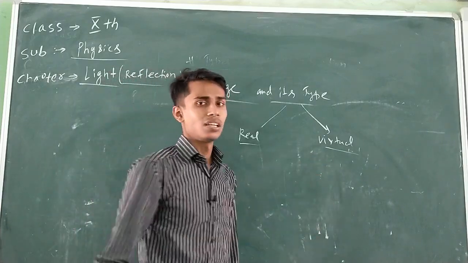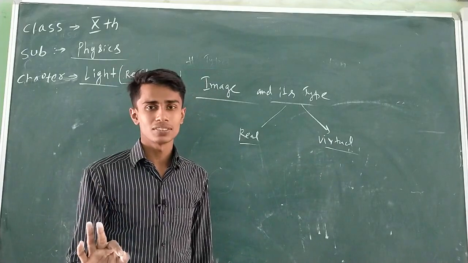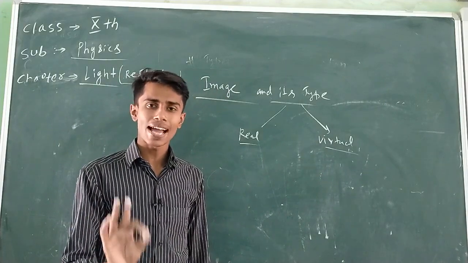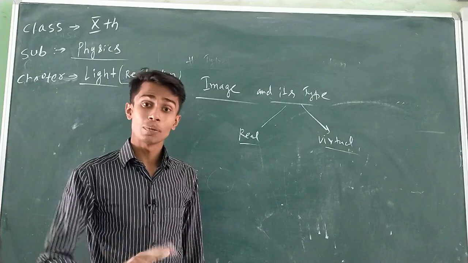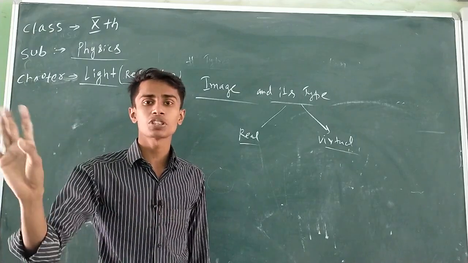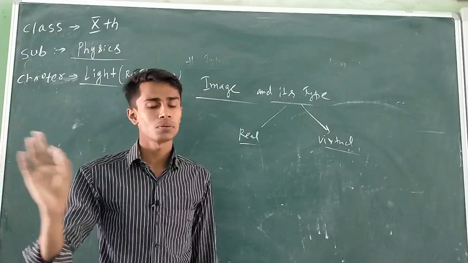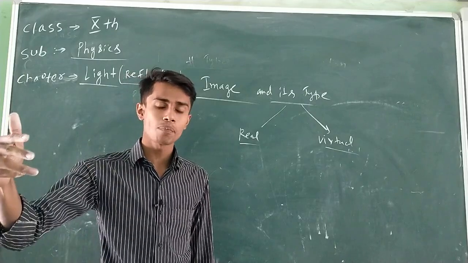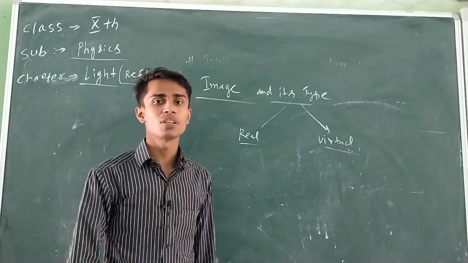What is a virtual image? If two reflected light rays do not meet actually, but they appear to meet behind the mirror, the image will be virtual.